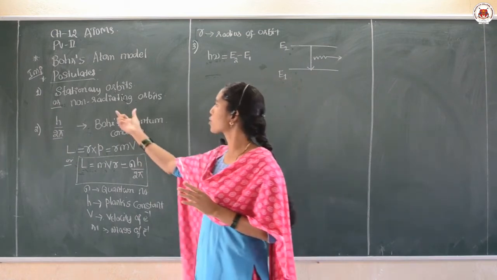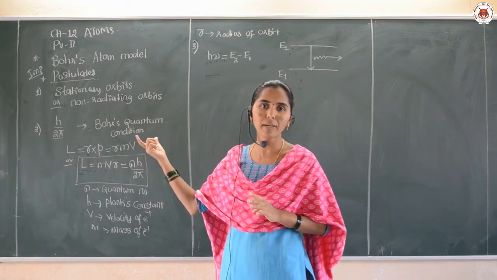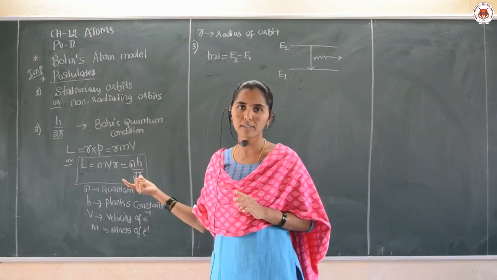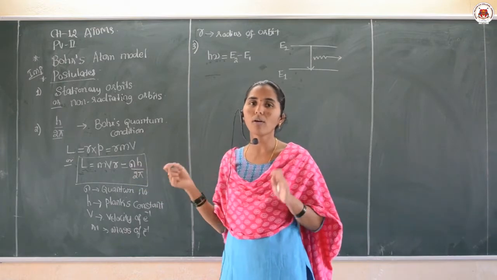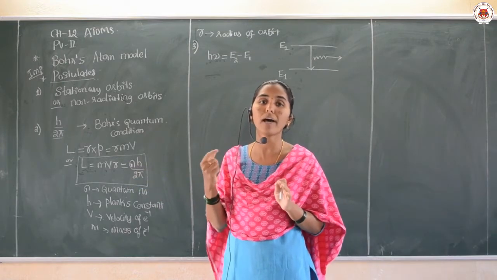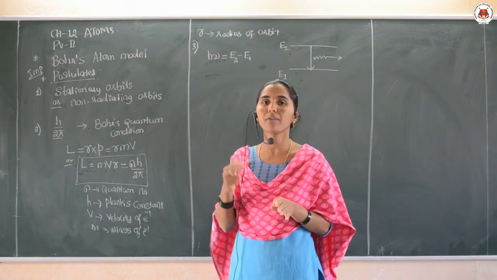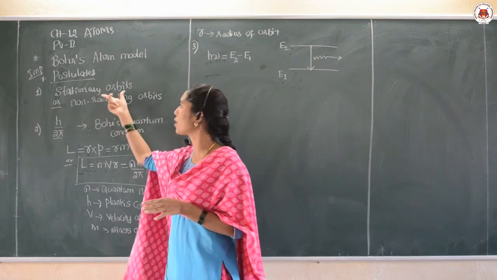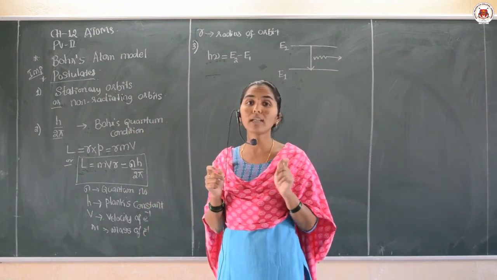The first postulate gives an idea about the stationary orbits or non-radiating orbits. Every electron revolves around the nucleus in certain fixed orbits. Those fixed orbits are called stationary orbits, and they have a fixed total energy.